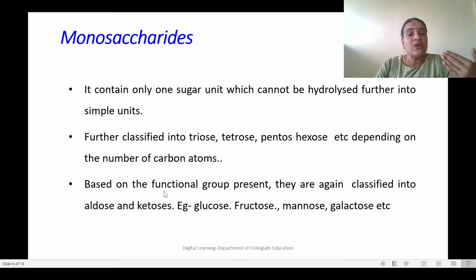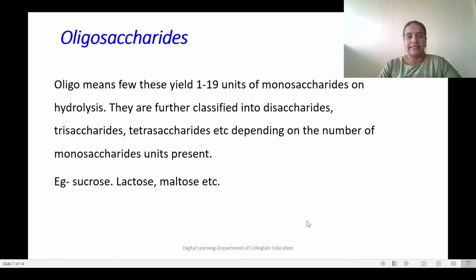Similarly, based on the functional group present, they can be classified into aldoses and ketoses. If the functional group is an aldehyde group, we call it an aldose, and if it is a keto group, we call it a ketose. Examples of monosaccharides are glucose, fructose, mannose, galactose, etc.